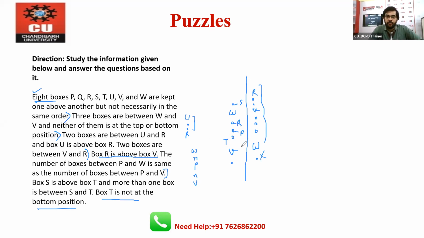Now again one problem is here. What is the problem? We have not used this data till now. There is a U and R, between U and R there are two boxes, and right now there is no U here. It means we have to fit U also in this diagram. So that's why I'm saying we have to consider multiple situations.